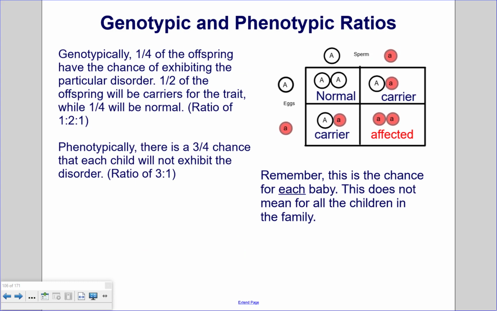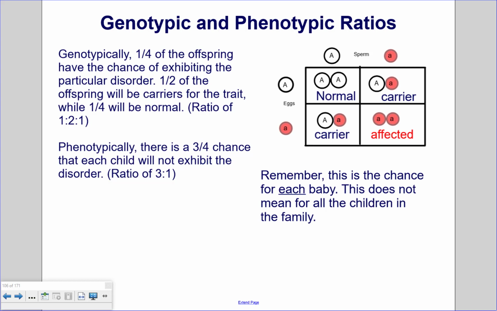Genotypic and phenotypic ratios. Genotypically, 1 out of 4 of the offspring will have the chance of exhibiting the particular disorder. 1 out of 2 of the offspring will be carriers for the trait, while 1 out of 4 will be normal, a ratio of 1 to 2 to 1. Phenotypically, there is a 3 out of 4, or 75%, chance that a child will not exhibit the disorder, a ratio of 3 to 1.